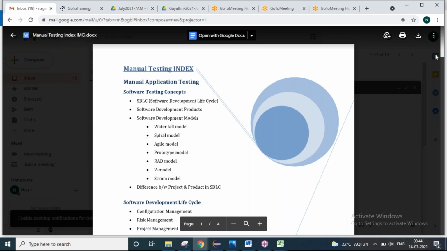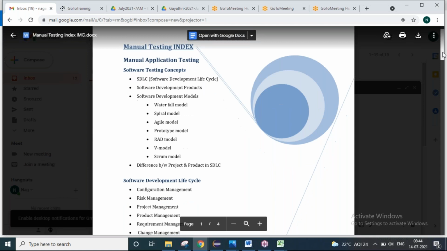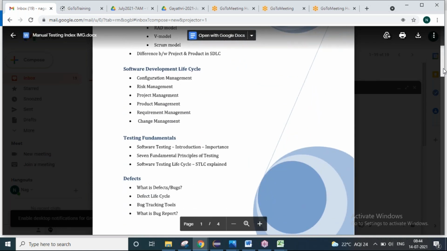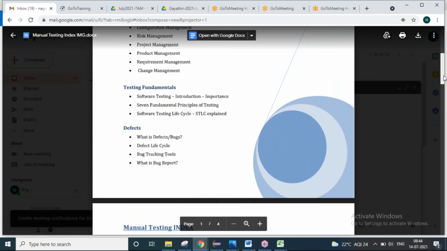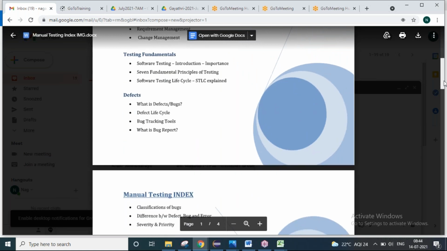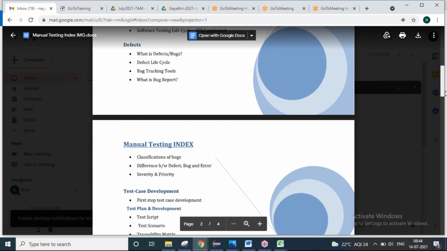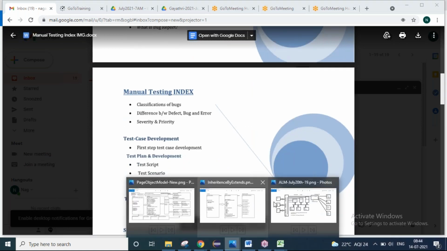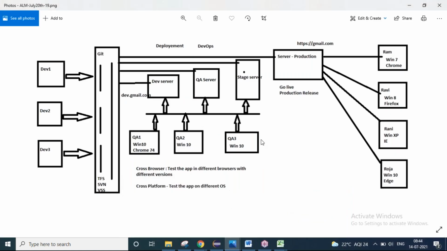There will be some software development life cycles like the waterfall model, V model, agile, and what the different testing fundamentals are and what a defect is. I will come to them in a while. Let me finish this explanation, sir. I'm just trying to explain manual testing and automation testing. Once you're done, I'll tell you the list of contents so that we can conclude the demonstration.